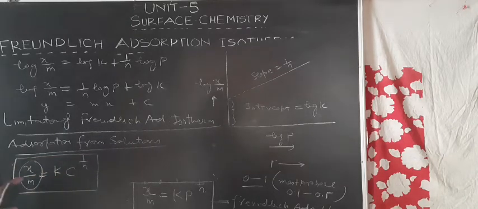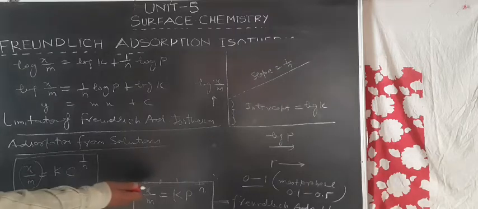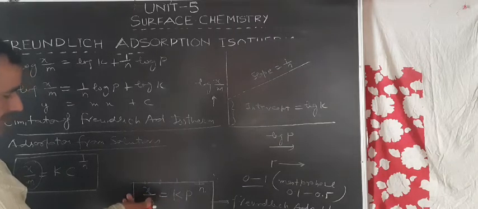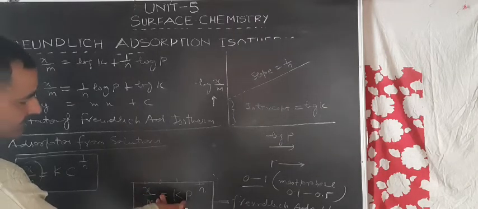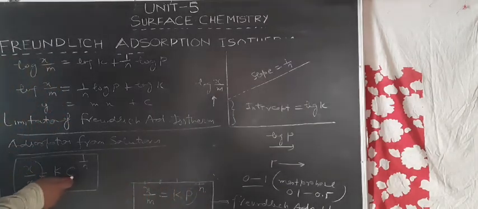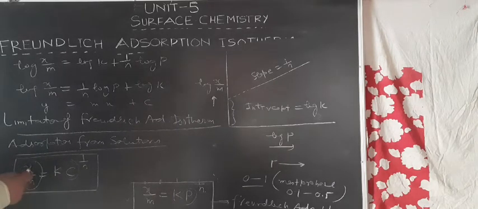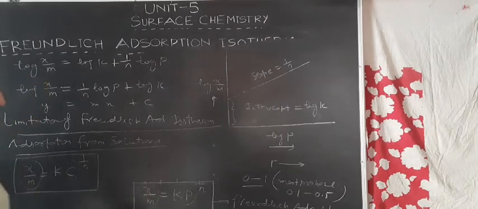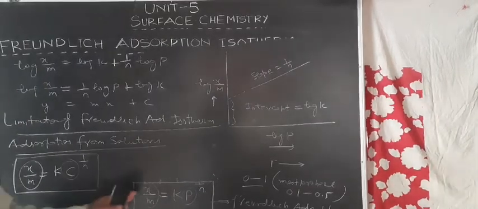And again, the rest of the expression which we have studied just now is the same in this case also. There is no difference, just the difference is that in case of adsorption of gases on the solid surfaces, we have taken the equilibrium pressure P, and for the adsorption of solutes from the solutions on solids, we have taken the equilibrium concentration C. Here x by m is the mass of the gas adsorbed per gram of the adsorbent, and there x by m is the amount of solute adsorbed per gram of the adsorbent.